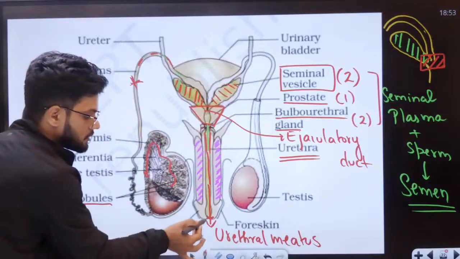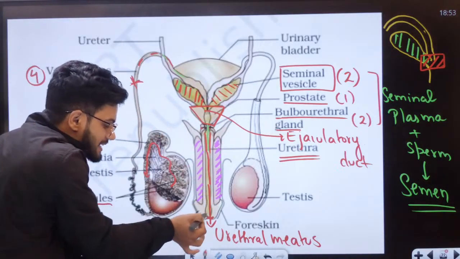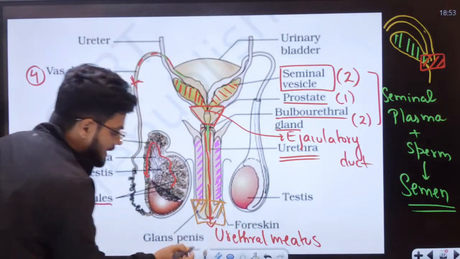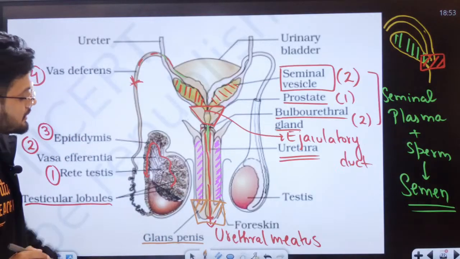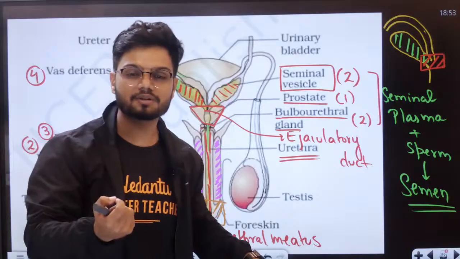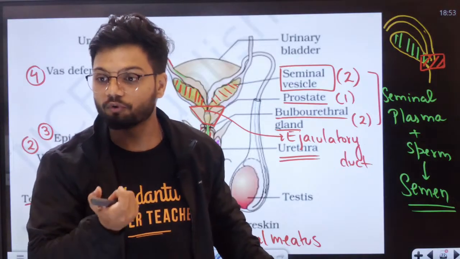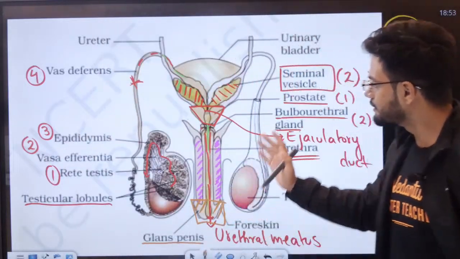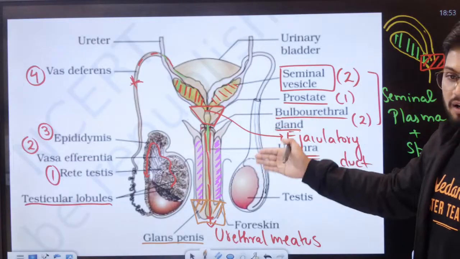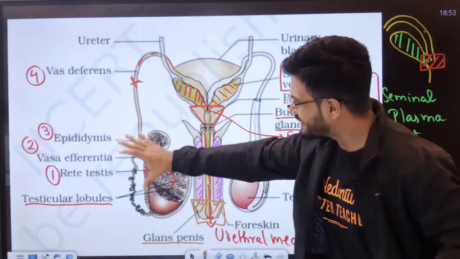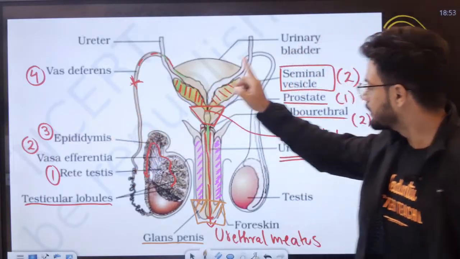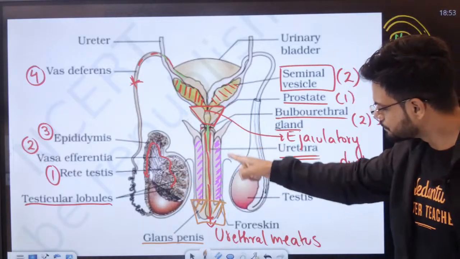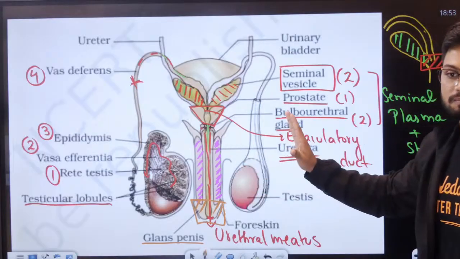The urethral meatus is opening, and this entire penis has a swollen end here. This swollen end is called the glans penis. And the entire penis is covered by a loose skin called the foreskin. Students, this is your entire decoded version of the male reproductive system. Here we spoke about different types of ducts, different types of glands, the testes, and the entire external genitalia, that is the penis.